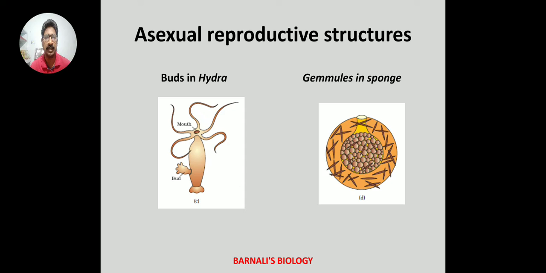Budding can be internal also, as seen in the case of gemmules in sponge. In the second diagram, number D, you can find it is a cross section of a sponge inside which we have got round structures which are the gemmules, which are asexual reproductive structures.